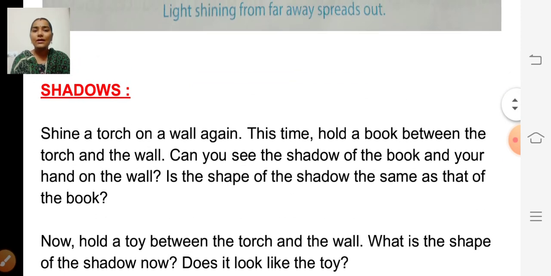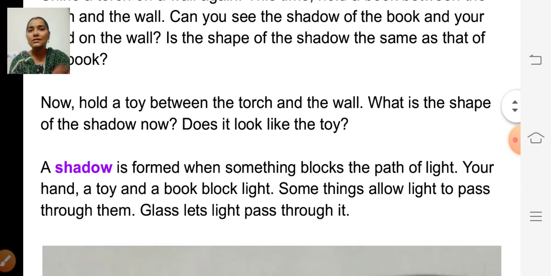Shadows. Shine a torch on a wall again. This time hold a book between the torch and the wall. Can you see the shadow of the book and your hand on the wall? Yes. Is the shape of the shadow the same as that of the book? Yes. Now hold a toy between the torch and the wall. What is the shape of the shadow now? Does it look like the toy? Yes. A shadow is formed when something blocks the path of light.